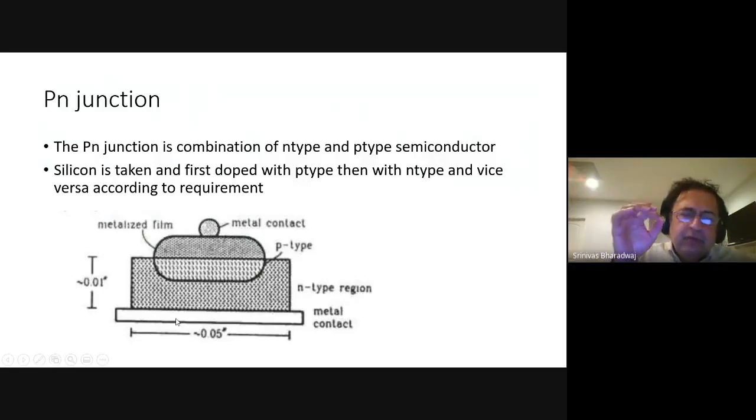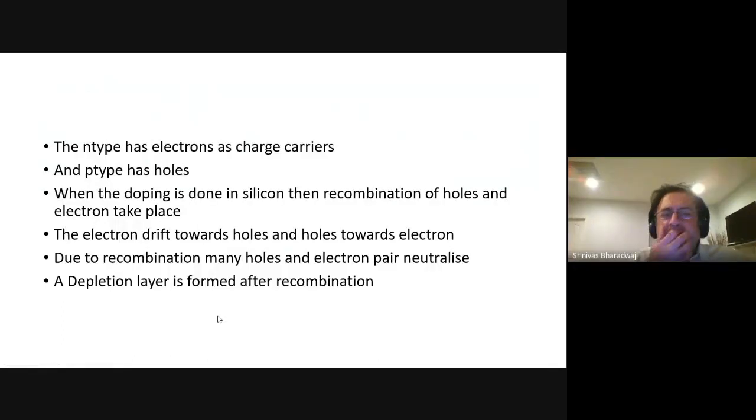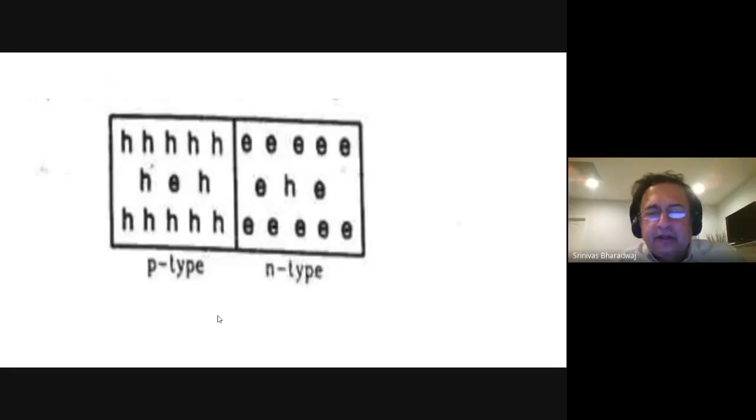So now when you apply a voltage between this metal contact and this metal contact, something happens. The N-type has electrons as charge carriers. The P-type has holes. The doping is done in silicon. Then recombination of holes and electrons takes place. Electrons drift towards holes, holes drift towards electrons. Due to recombination, holes and electron pairs neutralize. A depletion layer is formed after recombination. So now this is the basic idea.